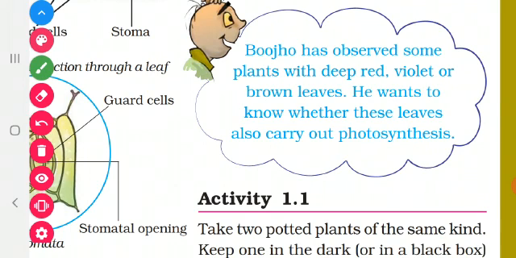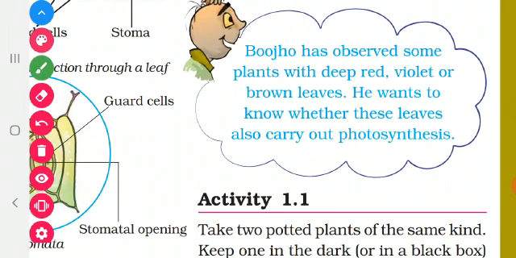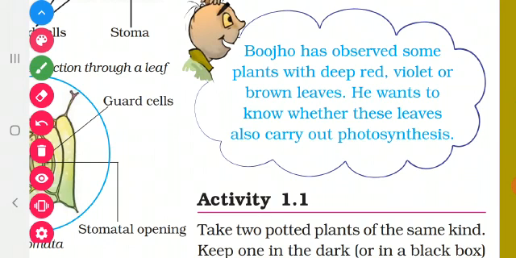I already told you without sunlight this reaction is not possible. Only a green leaf can absorb sunlight. Then how do these plants perform photosynthesis? They have the green pigment chlorophyll. In addition to that, they have the red, violet or brown pigment also. Even though they have the green pigment, the red pigment dominates, and that's why they look deep red in color, and they also perform photosynthesis as they contain chlorophyll and absorb sunlight.